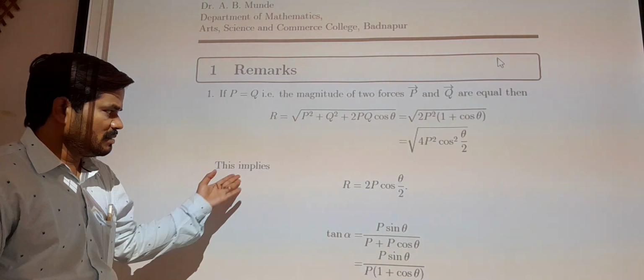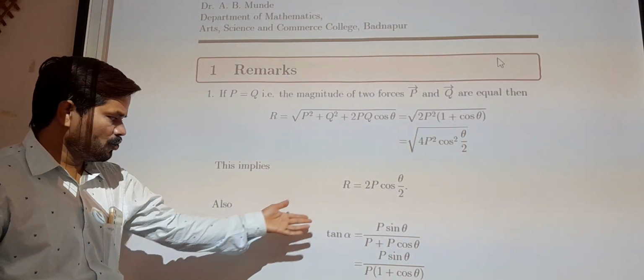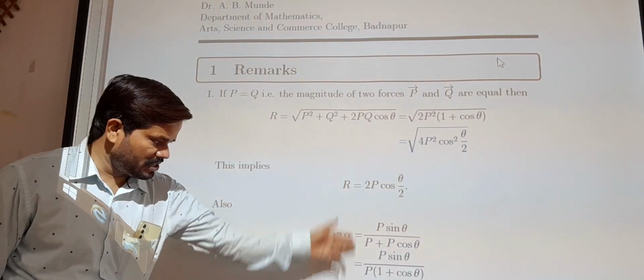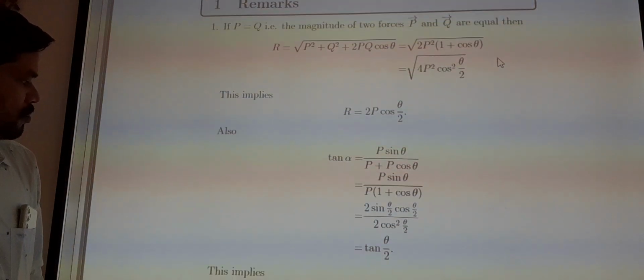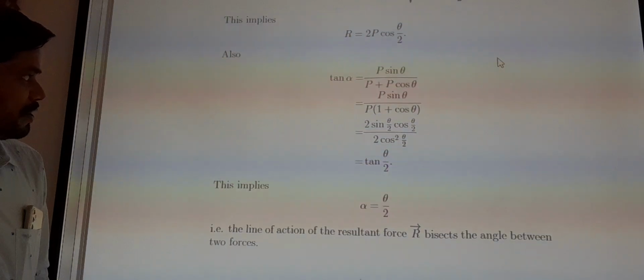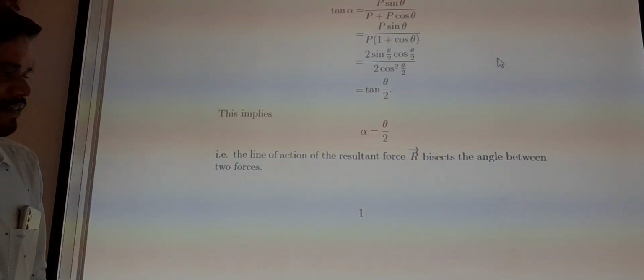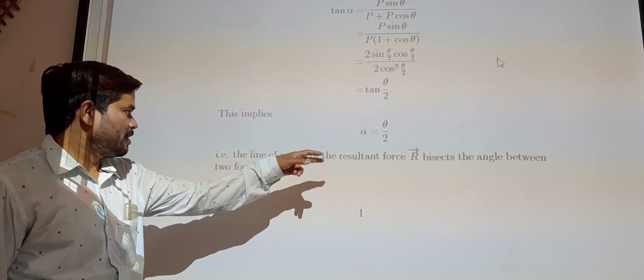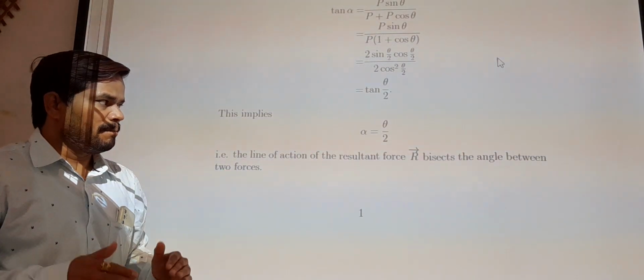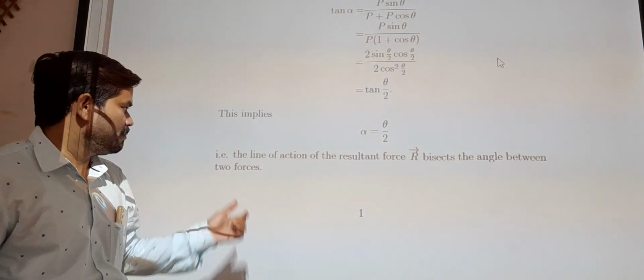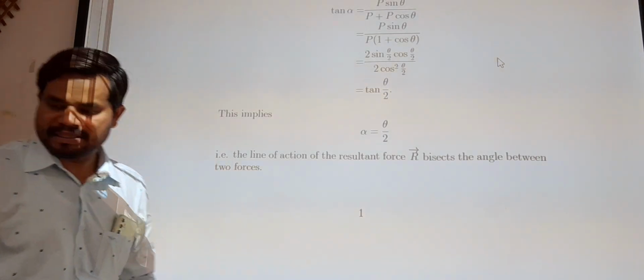This gives the value of R. Simplifying tan alpha, we get tan of theta by 2. So the value of alpha is theta by 2. That is, the line of action of the resultant force R bar bisects the angle between the two forces.